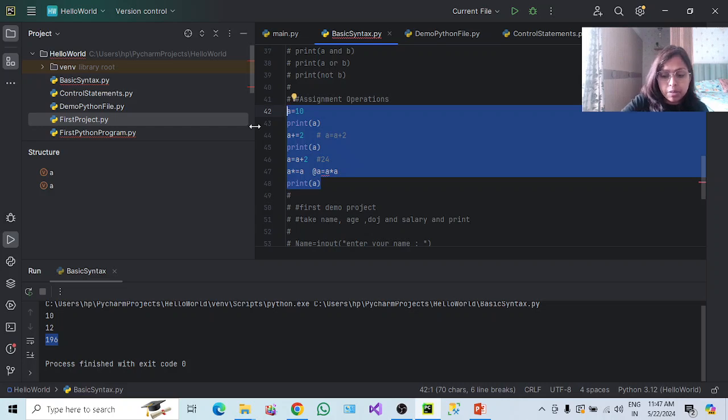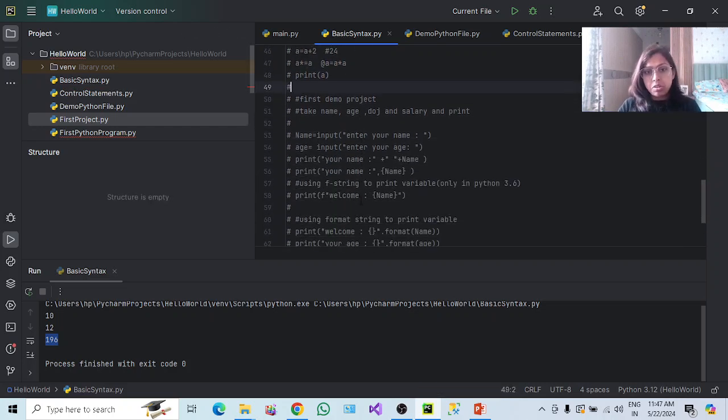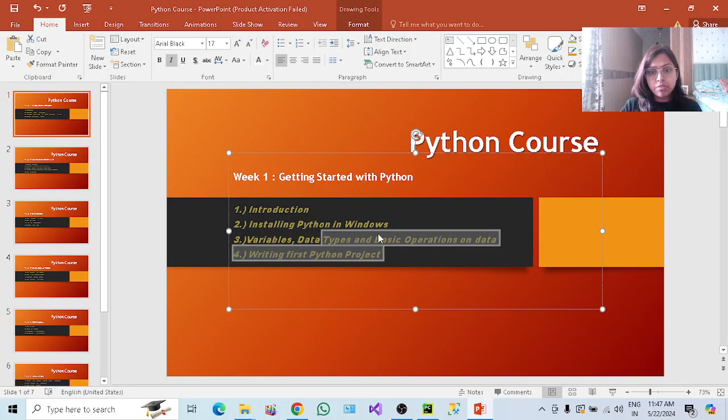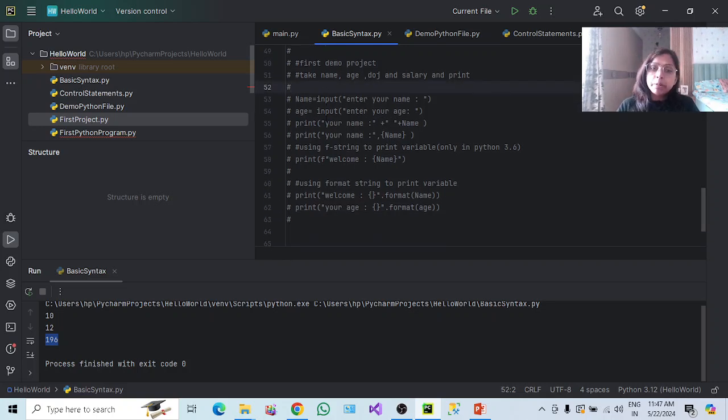Okay, we can make use of it. Now we can comment it. Now we'll come to the first demo project. Okay, as we said, we have understood the basic operations, data types and variables. Now we'll learn the first project. So what is the requirement? Let's take the name, age, date of joining, salary, and we can print it.